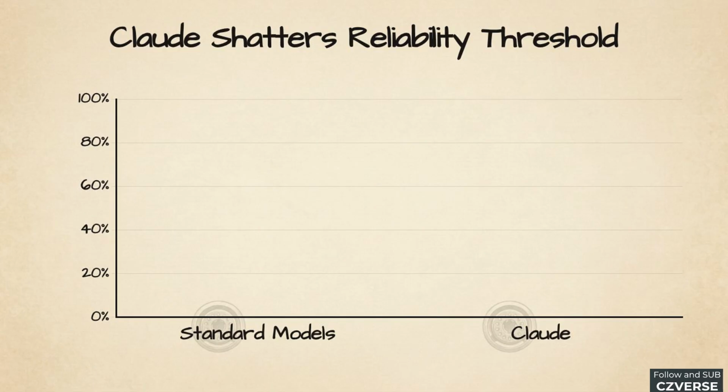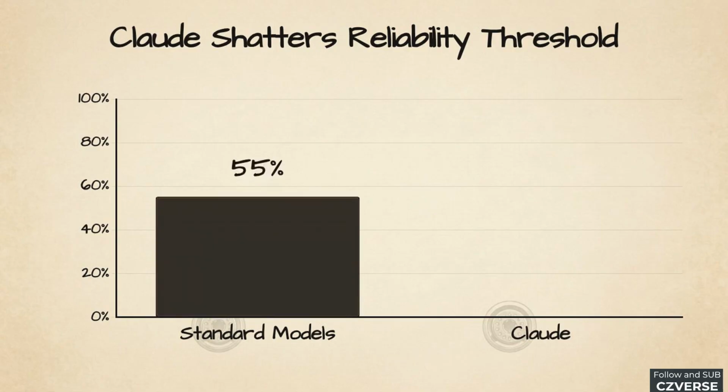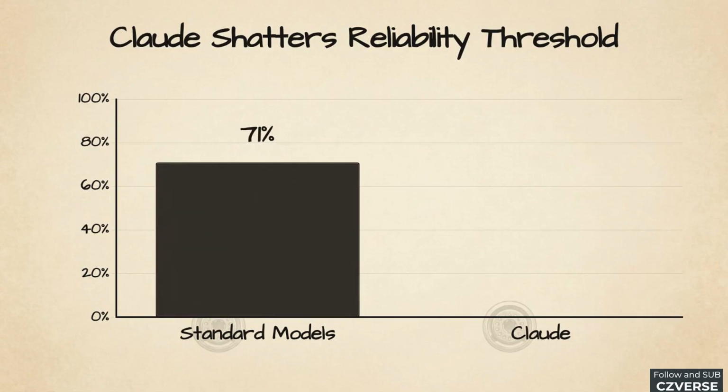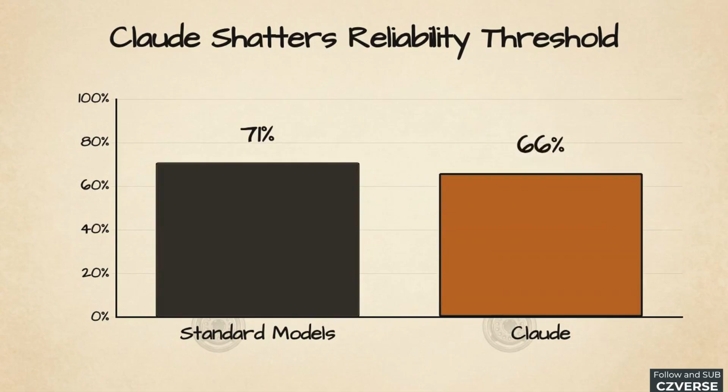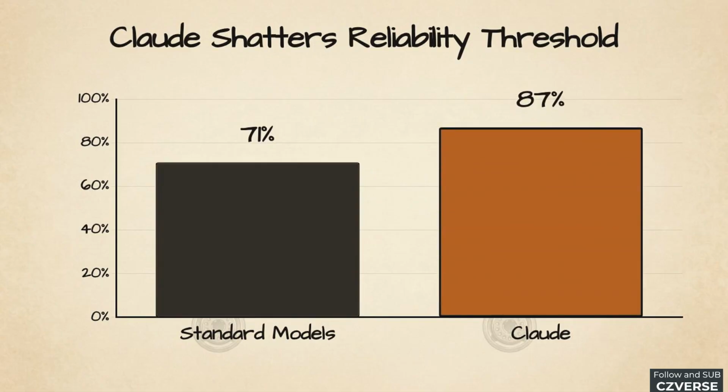Data from the 2025 AI Safety Institute shows the impact of this reasoning. On complex computer tasks, the nearest competitor achieved a 71% success rate, while Claude reached 87%. This 16-point gap represents a significant reliability threshold for enterprise deployments.